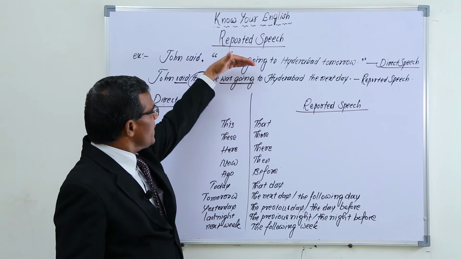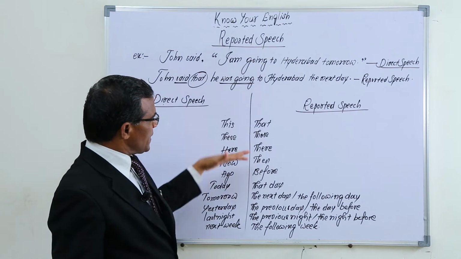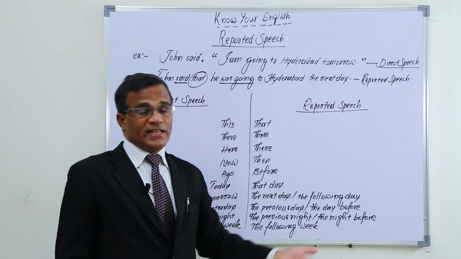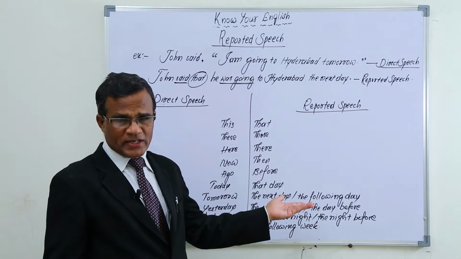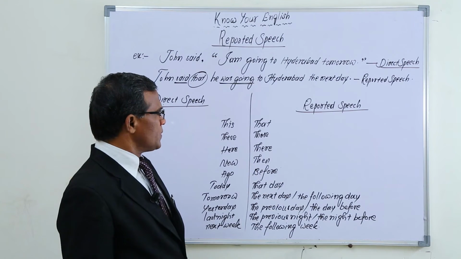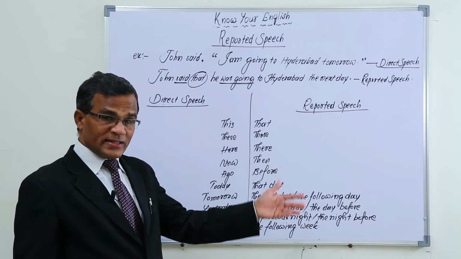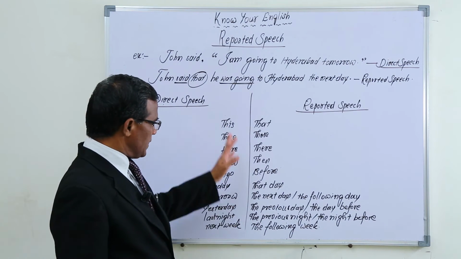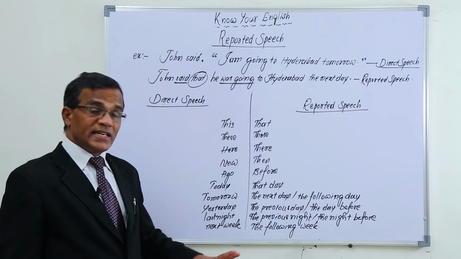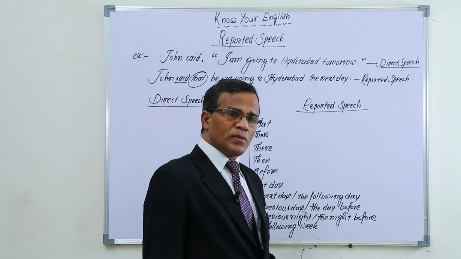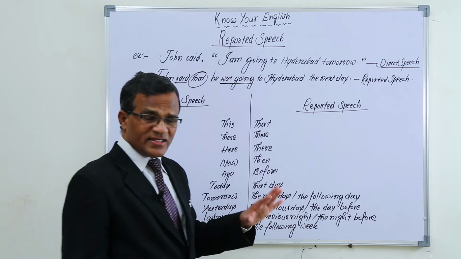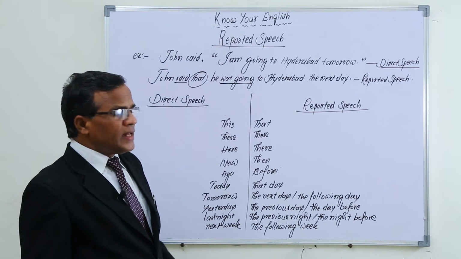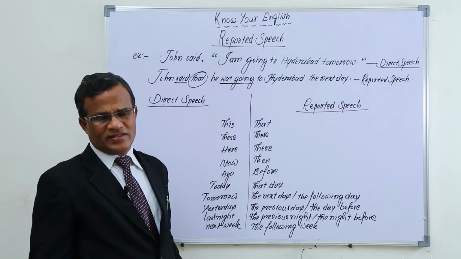So in such a way, in direct speech, if such words are used, after changing the situation, time and place, we have to report them. Generally, we report after changing the situation, place and all these things, so we have to change naturally. If there are no changes in place or time, and the situation is the same, the sentence is up to date only, then generally we don't change these things.